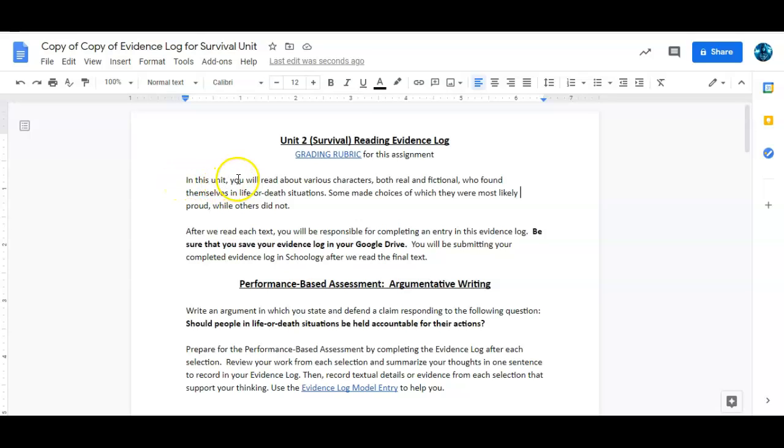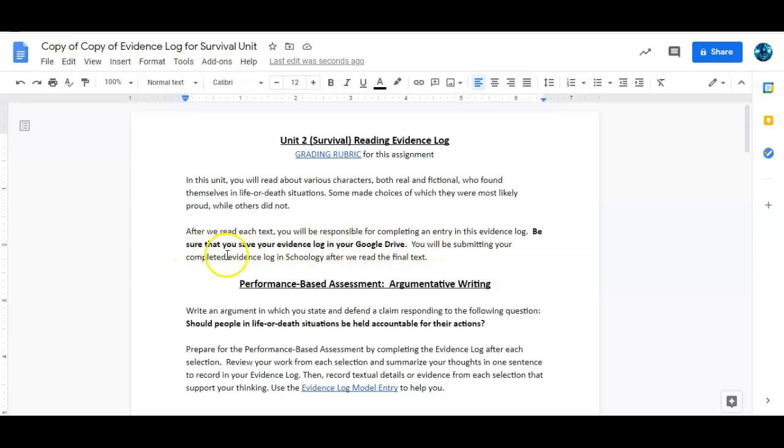All right, in this unit, you will read about various characters, both real and fictional, who found themselves in life or death situations. Some made choices of which they were most likely proud, while others did not. After we read each text, you will be responsible for completing an entry in this evidence log. Be sure that you save your evidence log in your Google Drive.